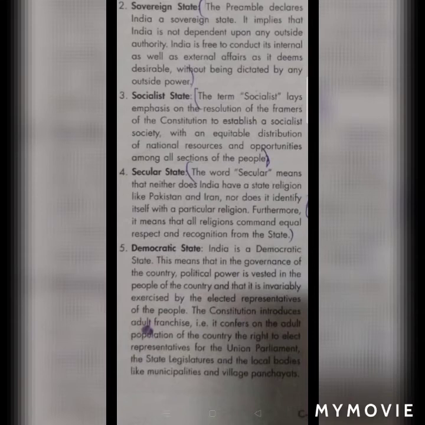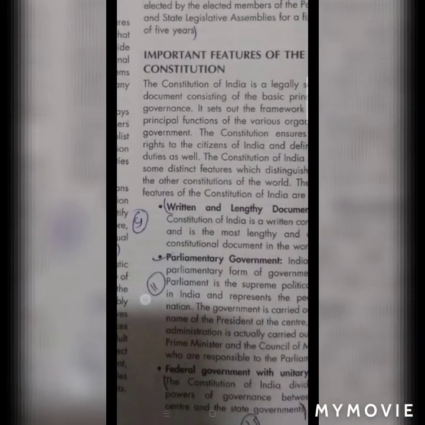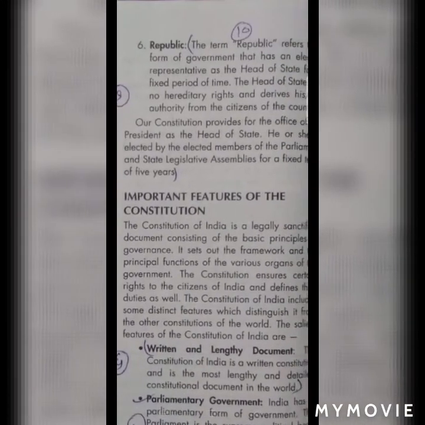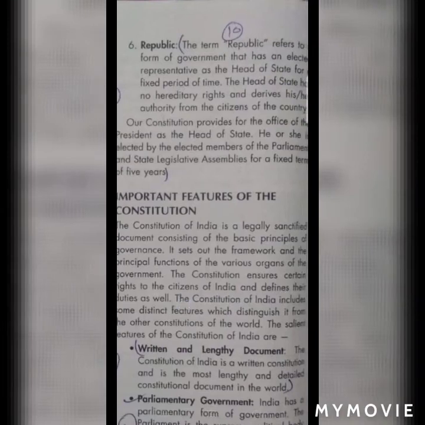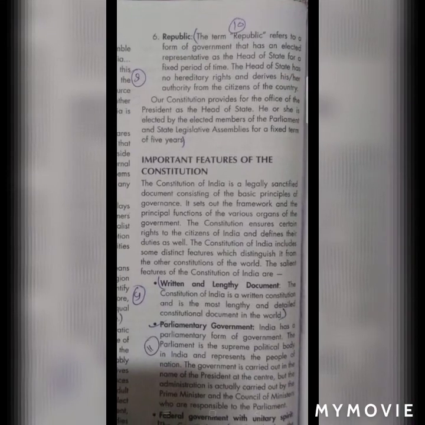Democratic state means we have the right to choose our representatives, not only in the state legislative assemblies and central legislative assemblies, but also in the panchayat, in the local bodies. Everywhere we have the right to choose our representatives. So it shows that India is a democratic country.